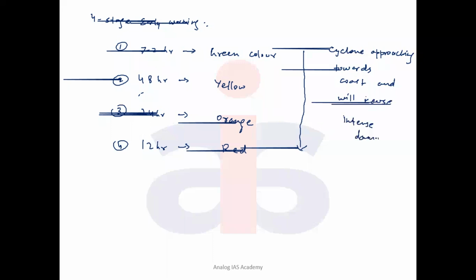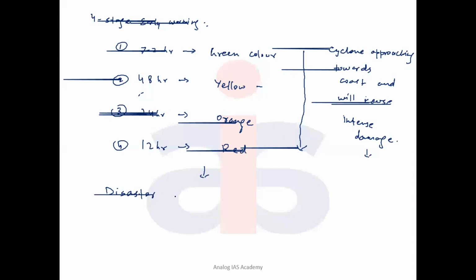So in order to reduce this damage, early warning has to be issued. Green color means the cyclone is in the formation process. Yellow is when the alert message comes out. It is entering a dangerous level, and landfall is next. So red is the final stage. Depending on the stage, action has to be taken. So what are the disaster management actions?